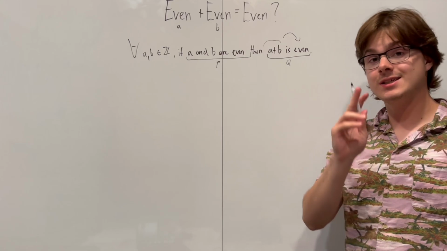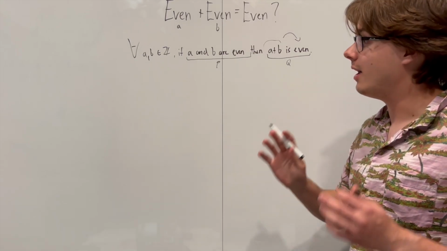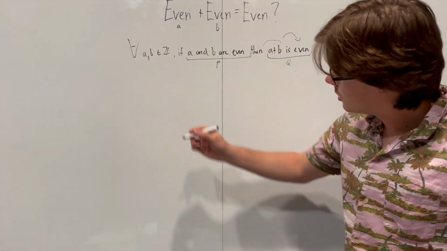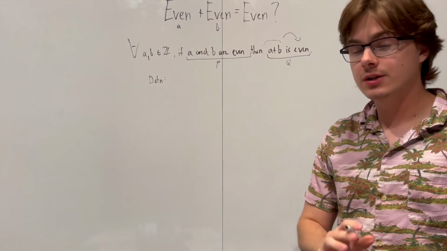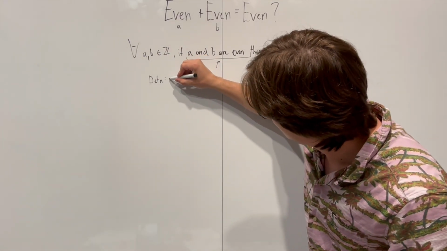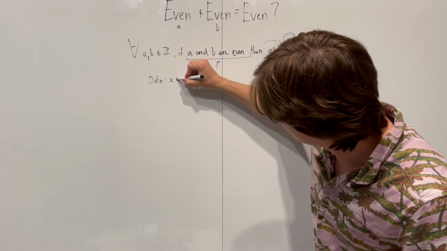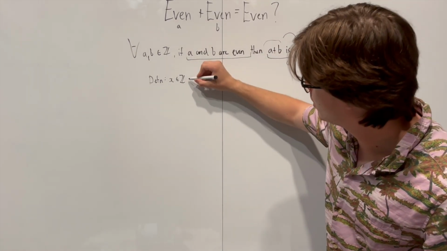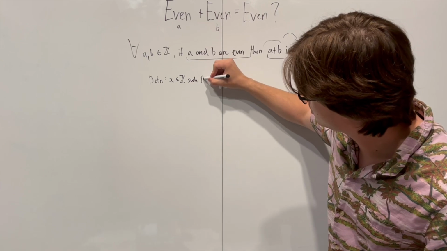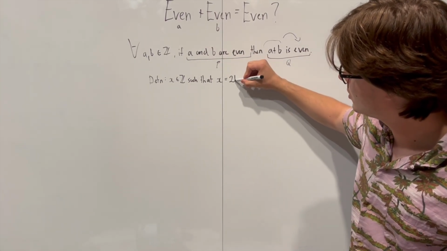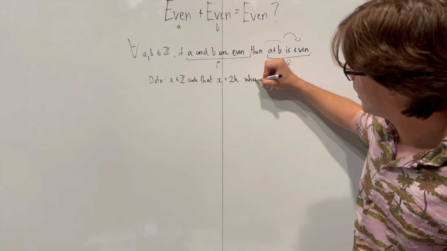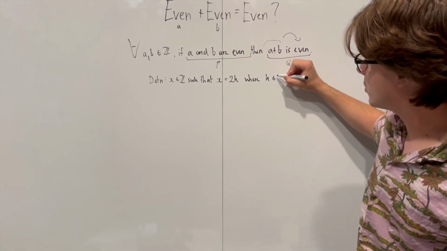Well, for that, we're going to need the second part to be able to write this proof, a definition of even. So, what is even defined as? An even integer is defined as an x that is an integer such that x is equal to 2k, where k is also an integer.